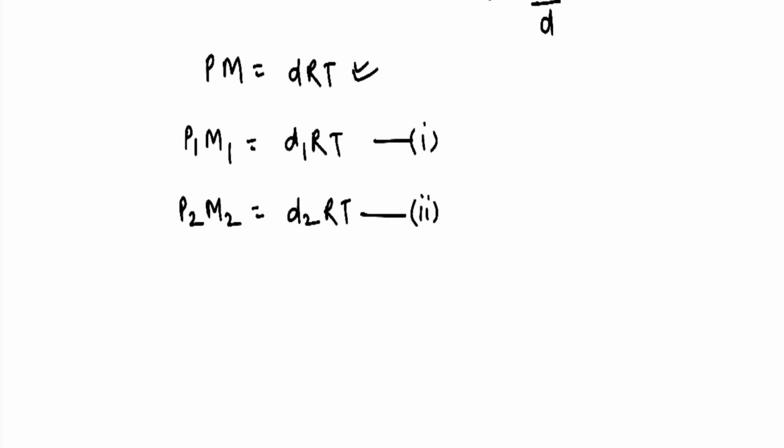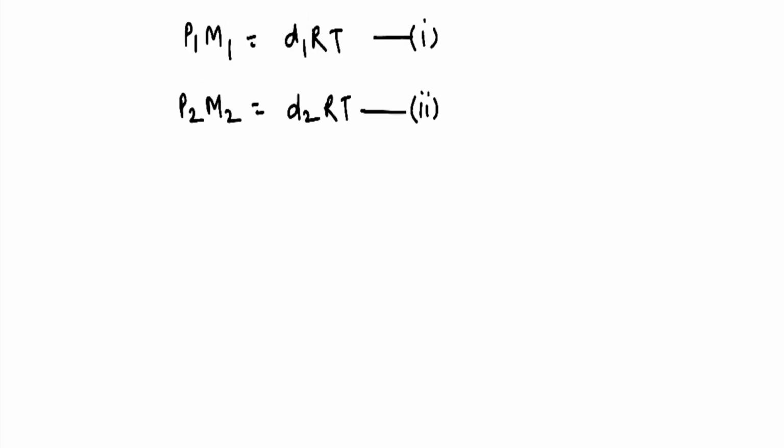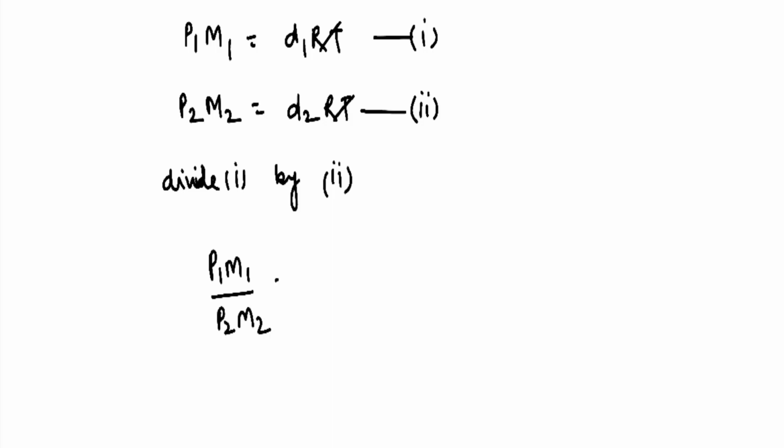Now I am going to divide both equations, so RT cancels, and I get P1 M1 upon P2 M2 equals d1 upon d2.